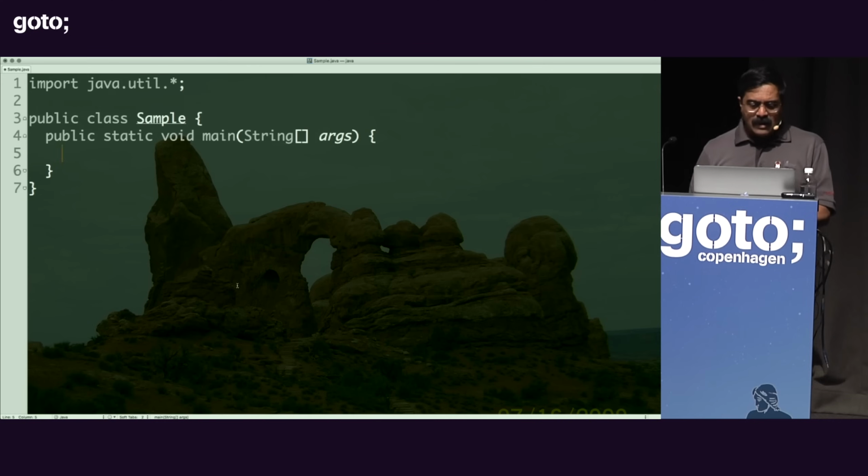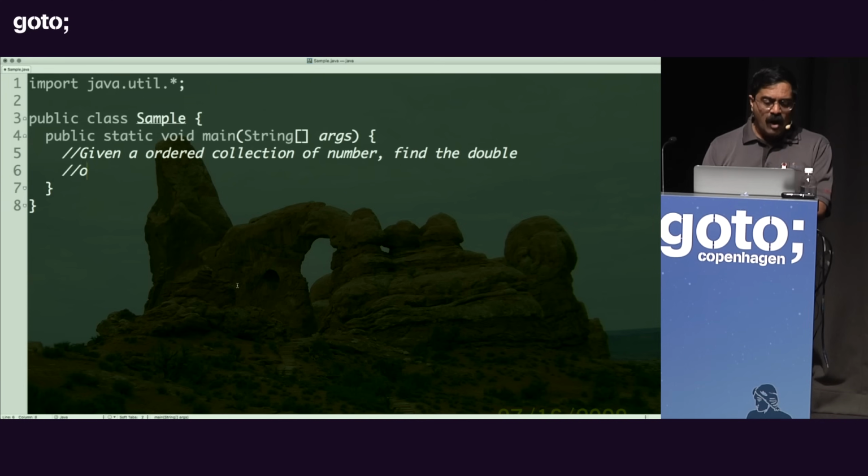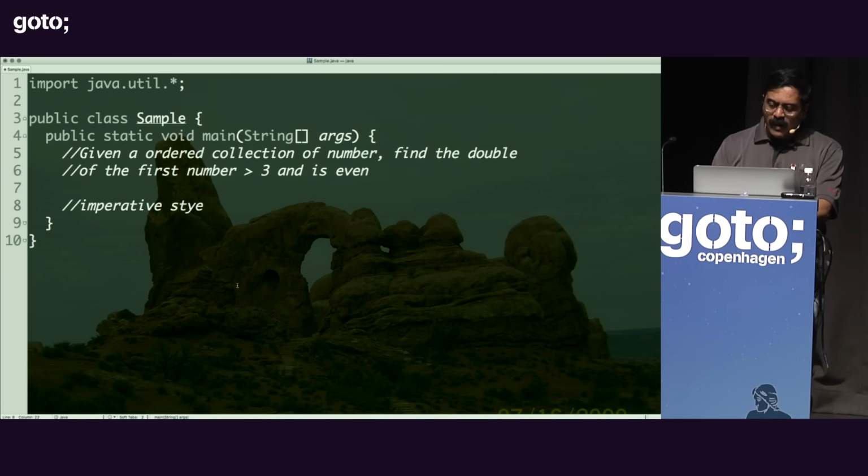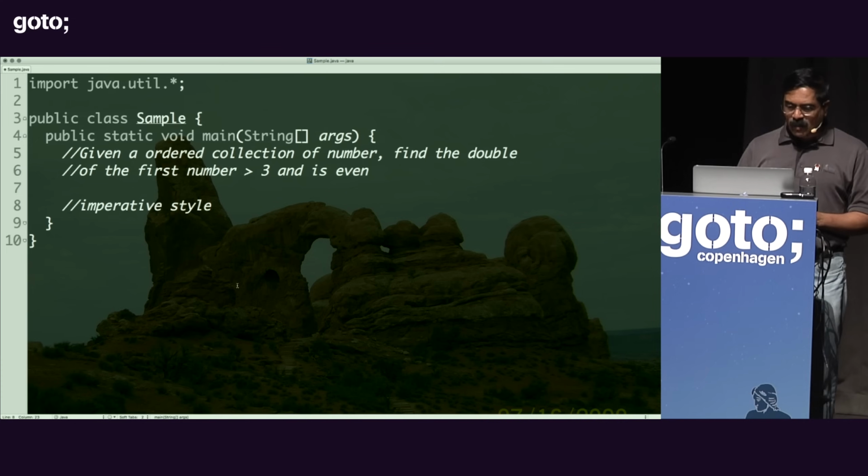So to understand this, let's take a little example and play with it. Let's say, given a collection of numbers, an ordered collection of numbers, I'm going to say find the double of the first number greater than 3 and is even. So I want to find the first number that's greater than 3 and that is even. How do I do this in the imperative style of programming? Well, in the imperative style of programming, we are all used to doing this a lot in our experience.